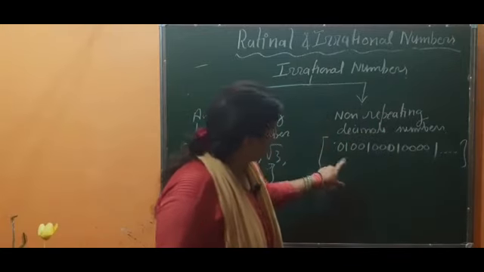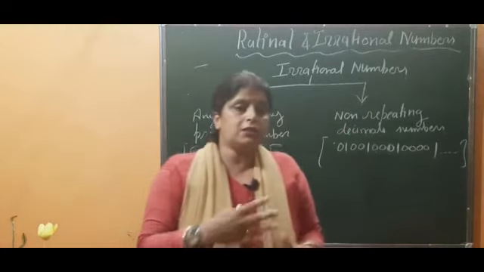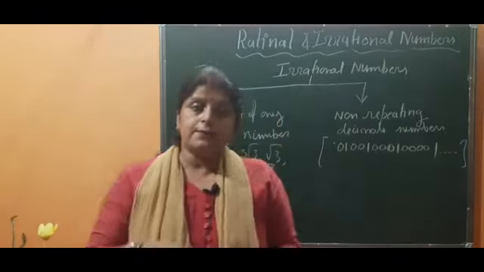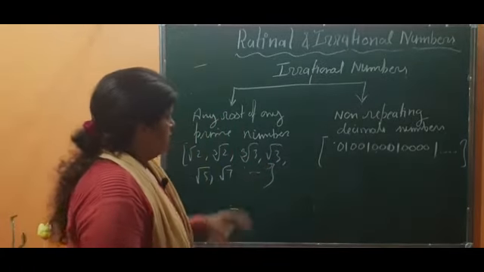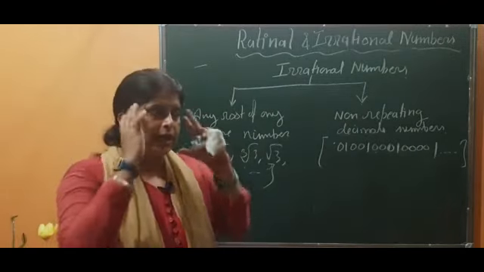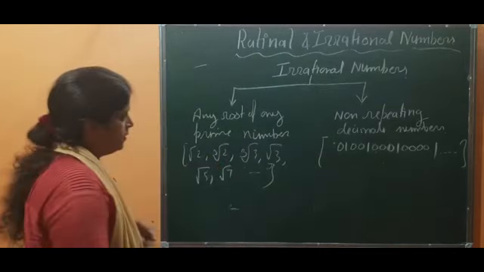This type of number we can't convert into an exact fractional number, and those numbers which cannot be written as fractional numbers are called irrational numbers. So these two are the proper things with the help of which you may quickly identify that these are irrational numbers. Okay, so please note it down.